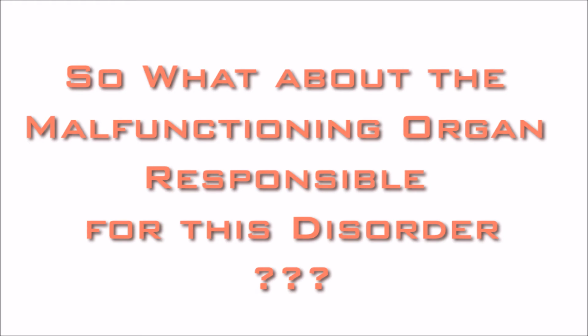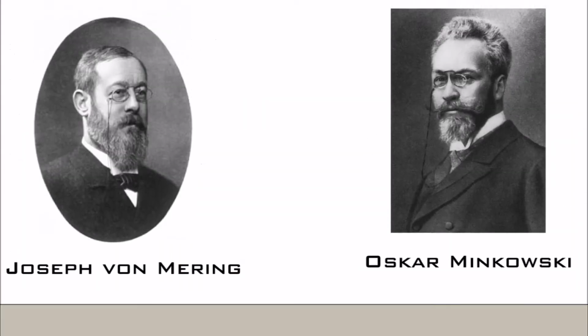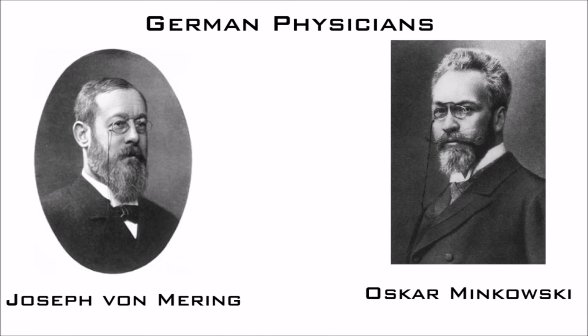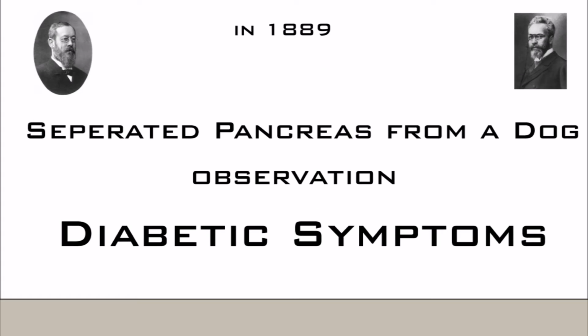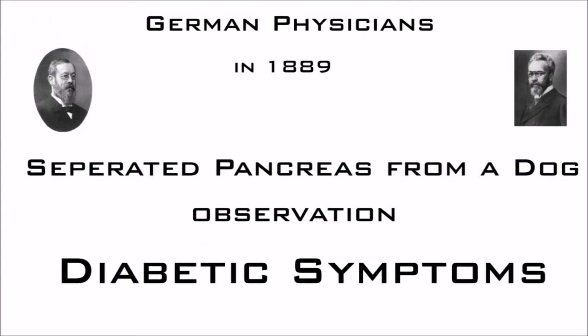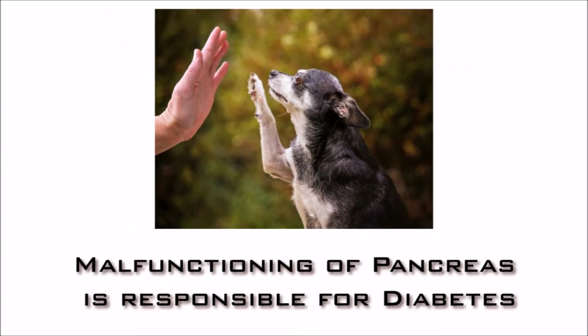So what about the malfunctioning of the organ responsible for this disorder? This was revealed from experiments conducted on dogs. In 1889, two German physicians, Joseph von Mering and Oskar Minkowski, removed the pancreas from the body of a dog and identified diabetic symptoms in that dog. With this experiment, they concluded that the functioning of the pancreas has some relation with the diabetes disorder.